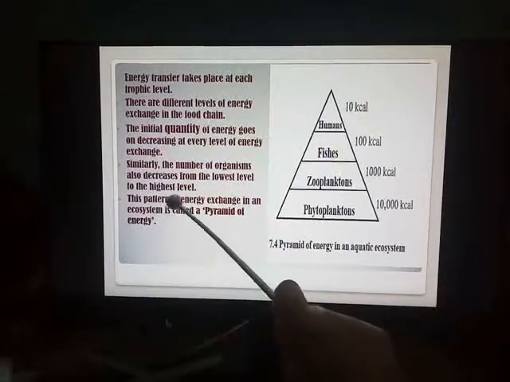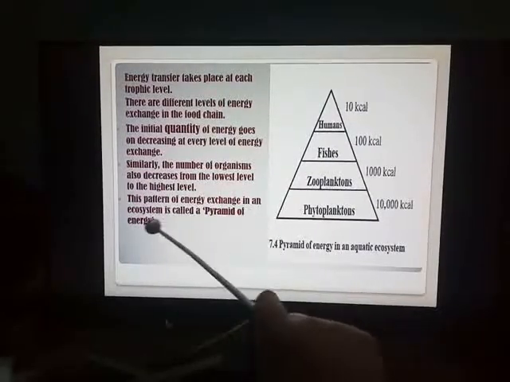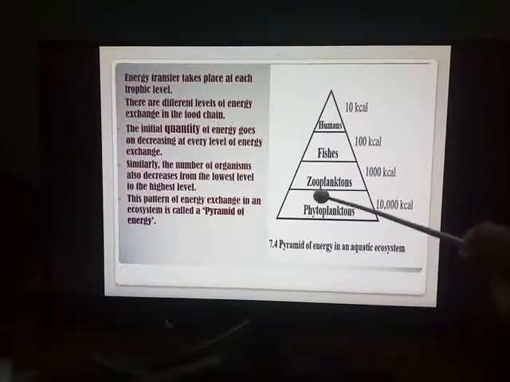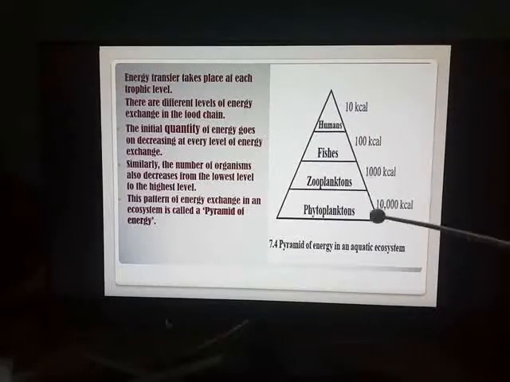And this pattern of energy exchange in an ecosystem is called an energy pyramid or a pyramid of energy. Why pyramid? We have seen just now, because the energy level goes on decreasing from the bottom to the top, so it appears like a triangle for us.